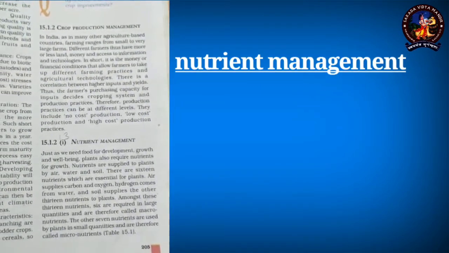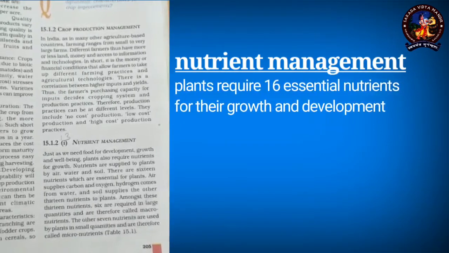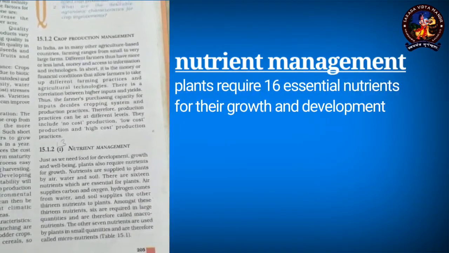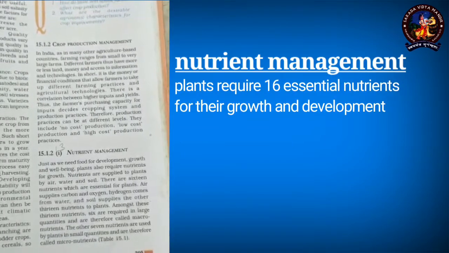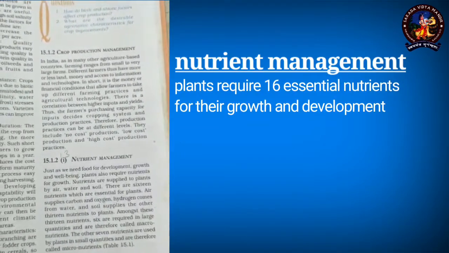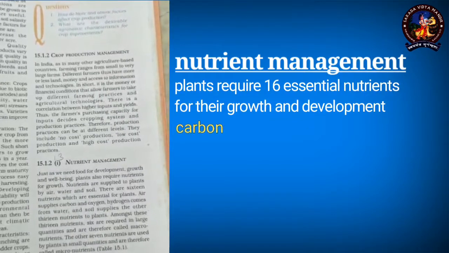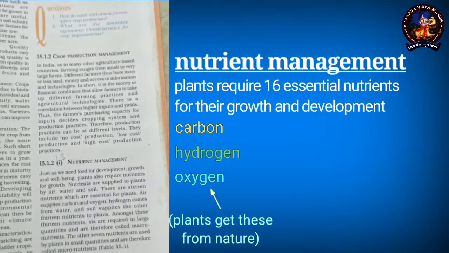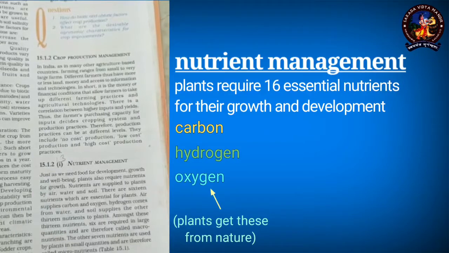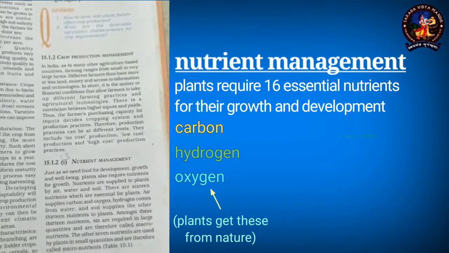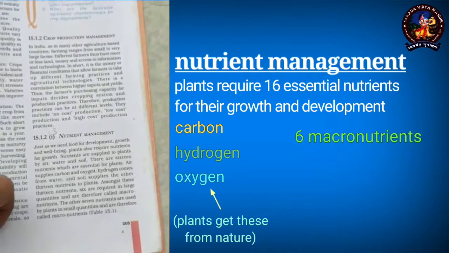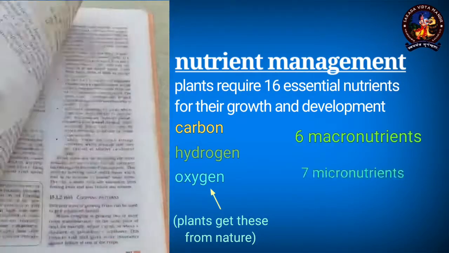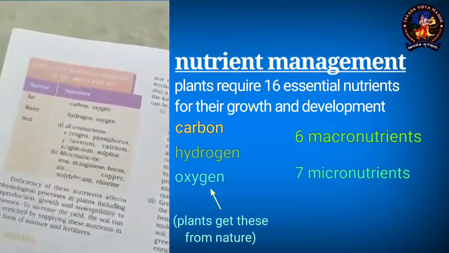In total, plants require 16 essential nutrients for their growth and development. Out of these, 3 they can easily get from nature, that is carbon, hydrogen and oxygen. Besides this, there are 13 nutrients, out of which 6 are required in large quantities, called macronutrients, and 7 are required in smaller quantities, called micronutrients.